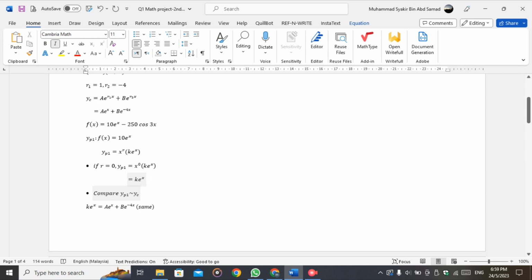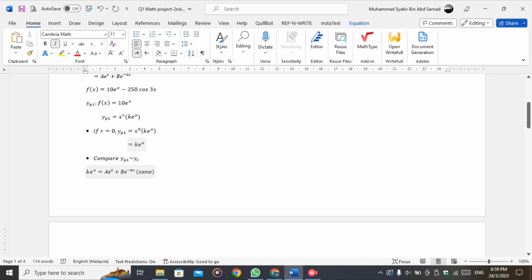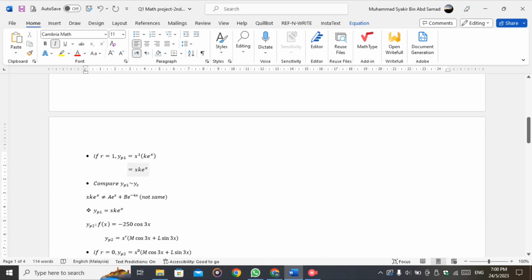Then we compare yp1 and yc, and they are the same, so we cannot use r = 0 and we proceed with r = 1. We substitute and get x k e^x, and then we compare yp1 with yc, and it's not the same, so we can proceed with yp1 = x k e^x.